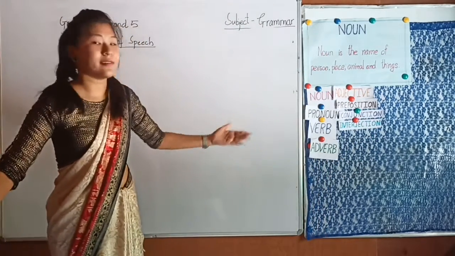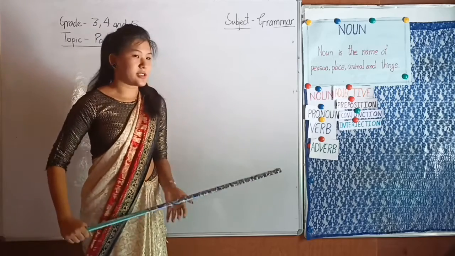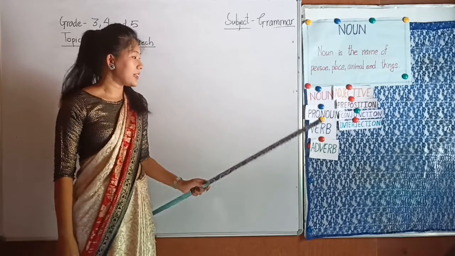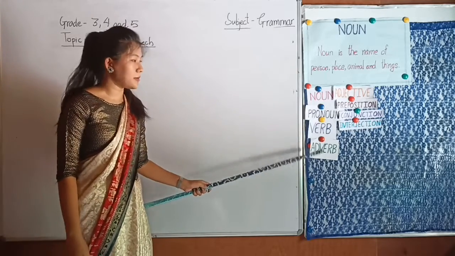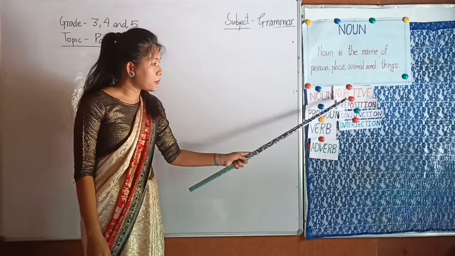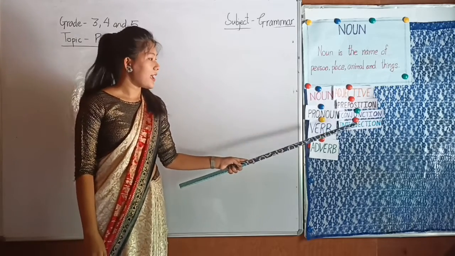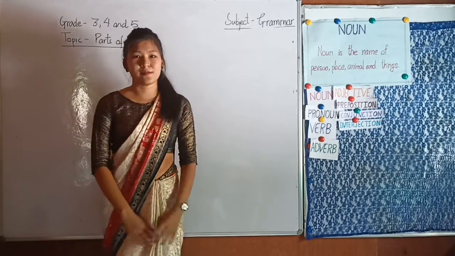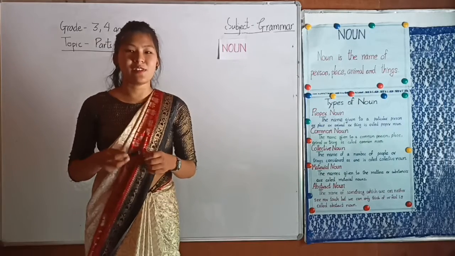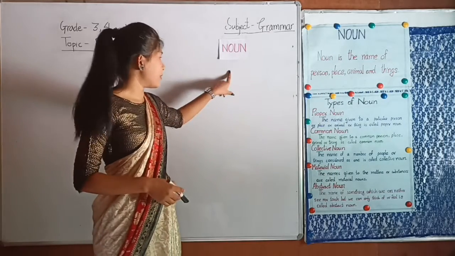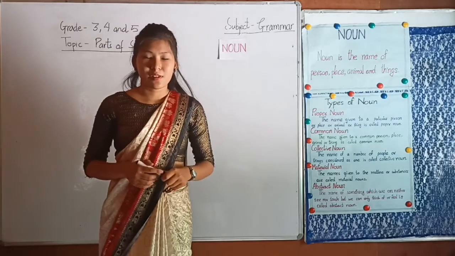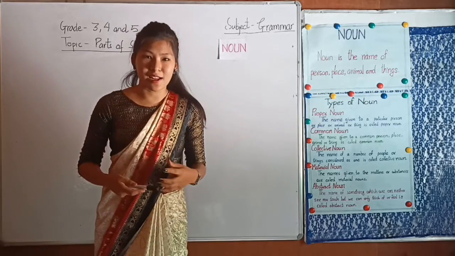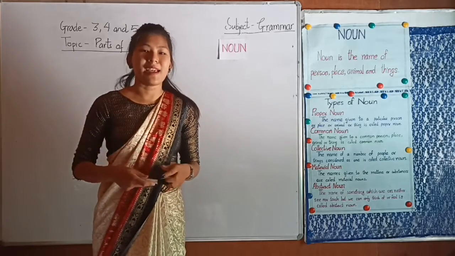So let's read the 8 parts of speech again. First one is noun. Second one is pronoun. Third is verb, then adverb, adjective, preposition, conjunction and interjection. So these are the 8 parts of speech. After parts of speech, now we are going to discuss noun. Dear children, you have already learnt about noun in your lower classes, but again in this class we are going to learn about noun and its types.